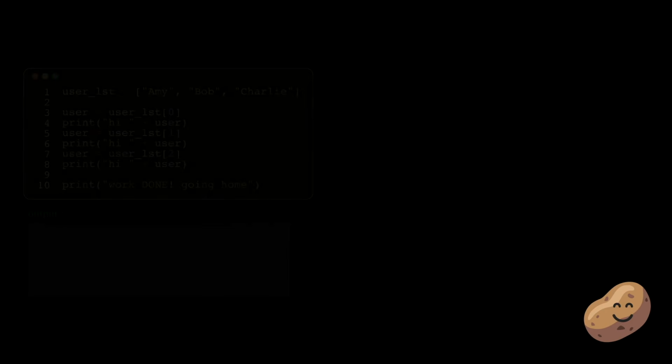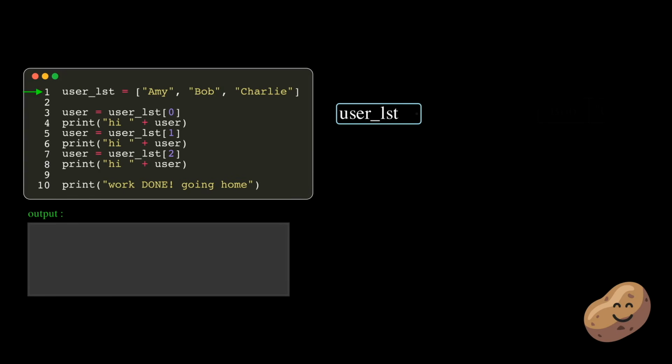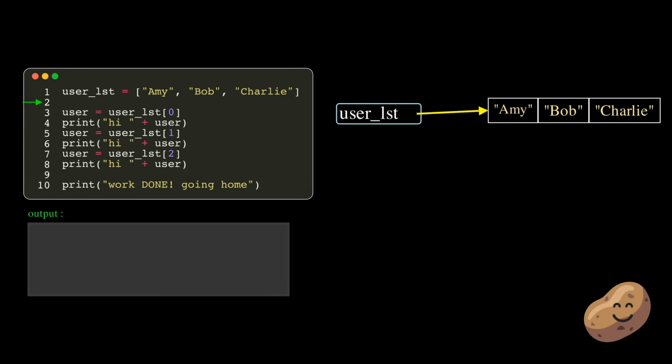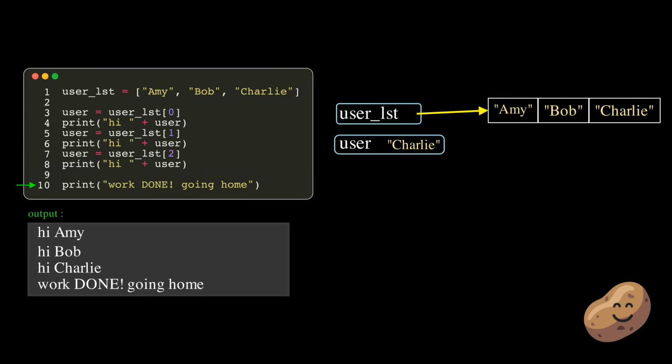Potato is working as a software engineer for Google now. His job is to print out every element of a Python list while saying hi. And he wrote this program. Potato's clever solution is to access the first element and assign it to the variable user, and print hi user. After that, the variable user changes to the second element, and print hi user. And after that, user changes to the third element, and prints hi user again. And finally he prints work done, going home.